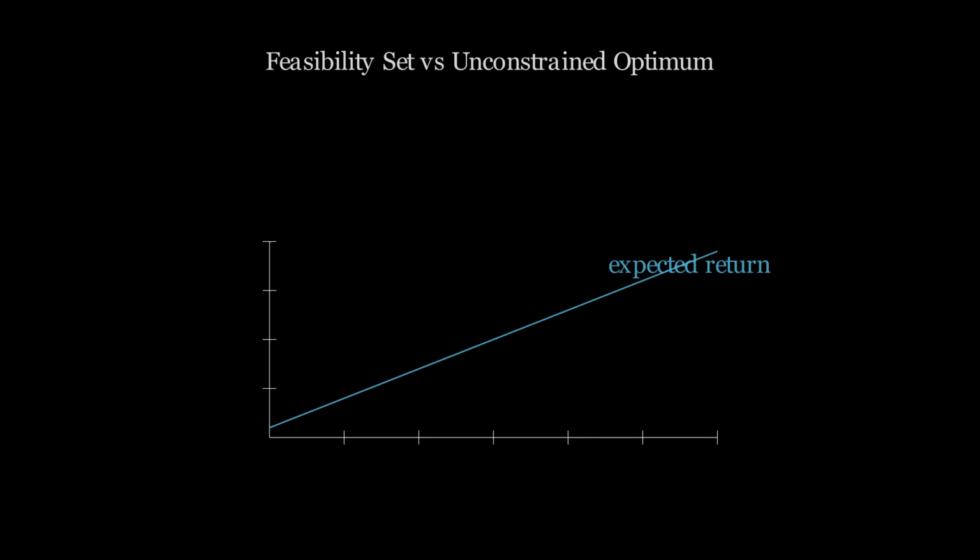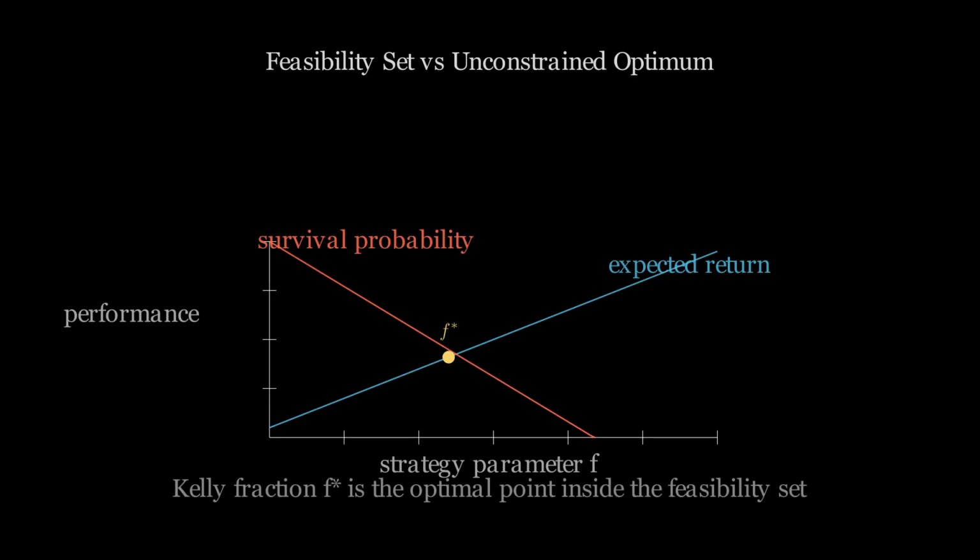When two curves are plotted against the strategy parameter, one rises and one falls. Expected return increases as the strategy becomes more aggressive. Survival probability declines and eventually reaches zero. The growth optimal fraction sits at the interior of the region where both matter.